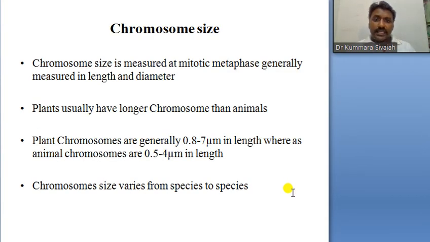Chromosomes are measured at mitotic metaphase, generally in length and diameter. Plants usually have longer chromosomes than animals. Plant chromosomes are generally 0.8 to 7 micrometers, whereas in animals they are 0.5 to 4 micrometers, and in human beings 0.3 to 0.2. So chromosome size varies from species to species.